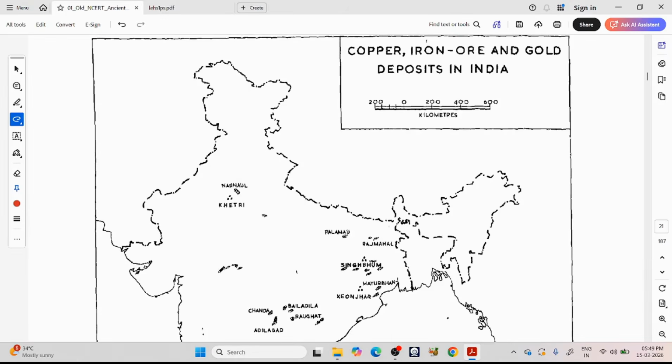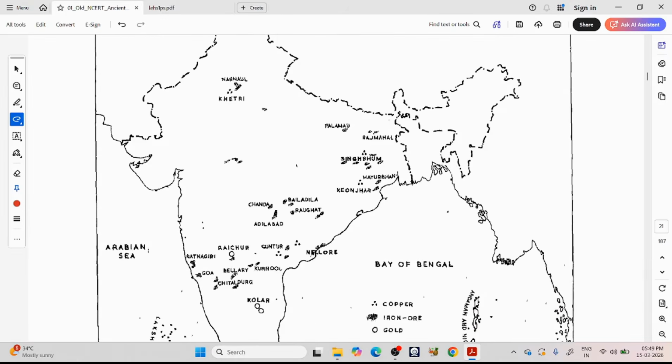So we already mentioned that we have the Khetri mines in Rajasthan. Apart from the Rajasthan Khetri mines, we have the Chota Nagpur Plateau region. In this Singhbhum region of present-day Jharkhand, we have this 130 km stretch of copper mines.